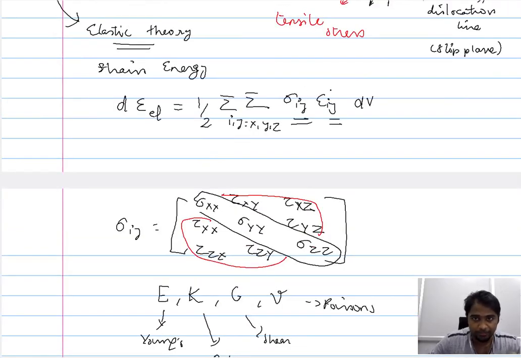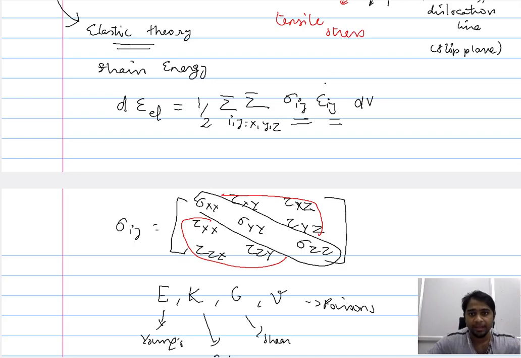Let me repeat. In the previous cases, when we dissociated the different components of stress, we did so because our principal stress was the one that we imposed. We knew what stress we imposed, and based on that we were able to dissociate the different components of stress. However, now, in the context of identifying the strain energy introduced by the dislocation, it is very difficult for us to calculate the different components of stress introduced by the extra layer of atoms.